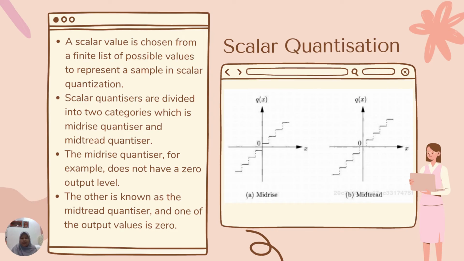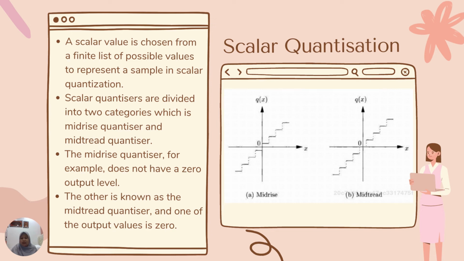The last topic is vector quantization. A scalar value is chosen from a finite list of possible values to represent a sample in scalar quantization. A vector is chosen from a finite list of possible vectors to represent an input vector of samples in vector quantization. Next, scalar quantizers are divided into two categories.